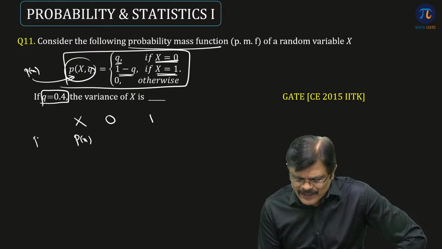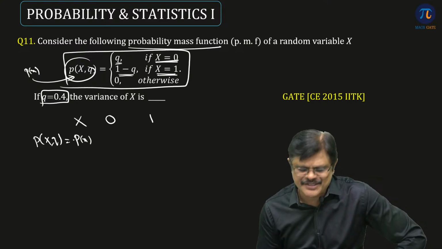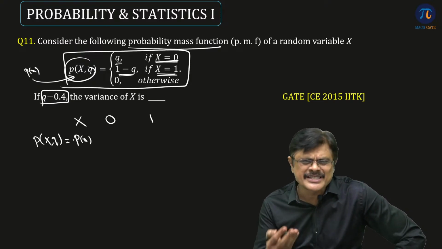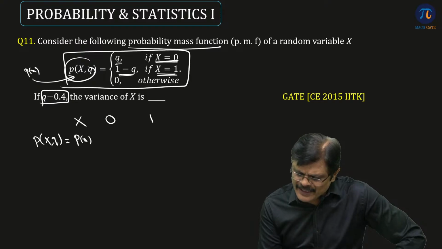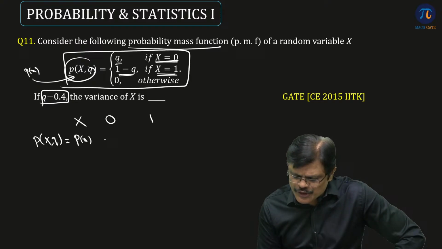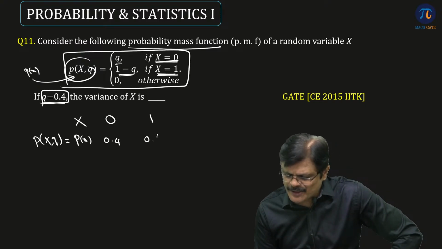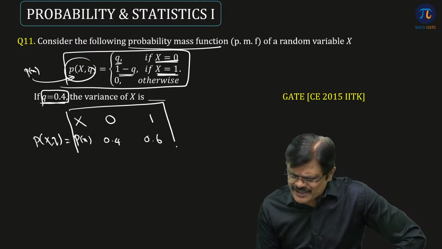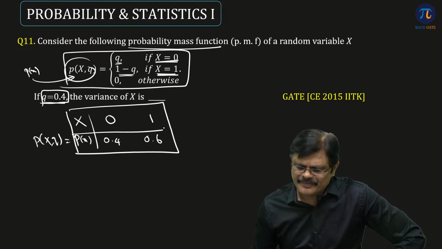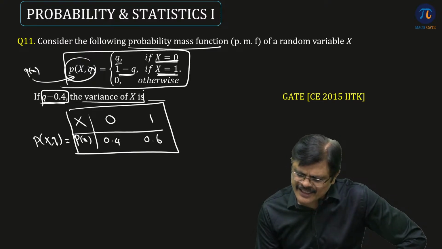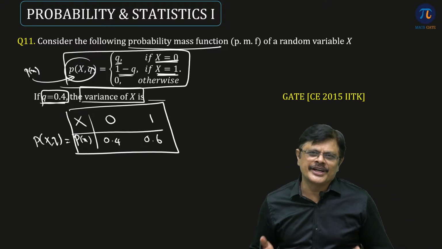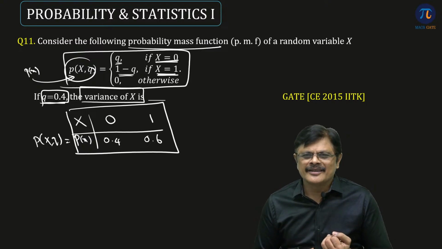Of course, this probability is written as p of x, q. You can write p(x), no problem, that is just a notation. So p(x=0), the probability for x equal to 0, is q. Q means 0.4. And x equal to 1 is 1 minus q, 1 minus 0.4, that is 0.6. So this distribution is given indirectly, and he is asking what is the variance. Same story, distribution is given, find mean, find variance.